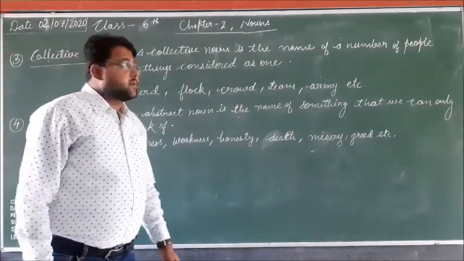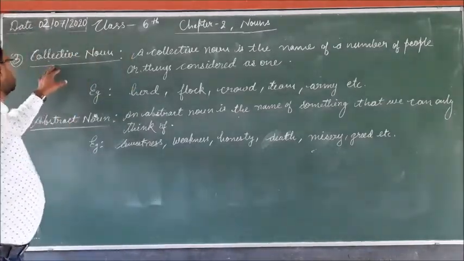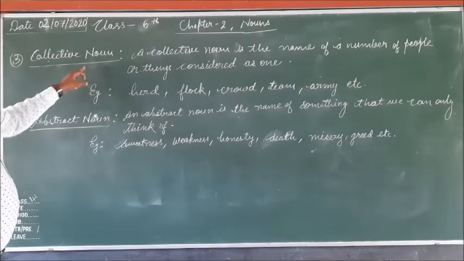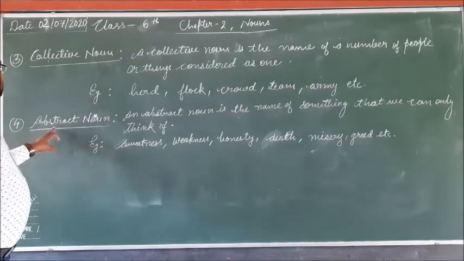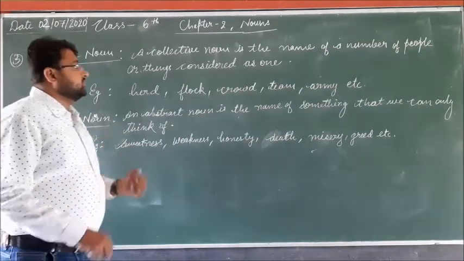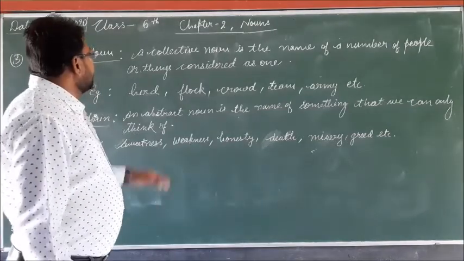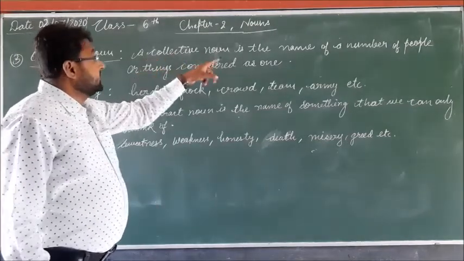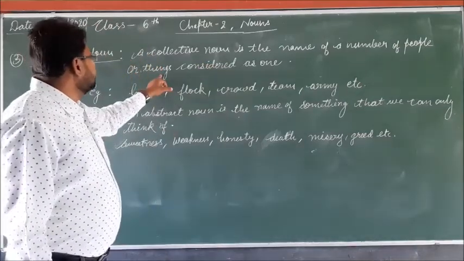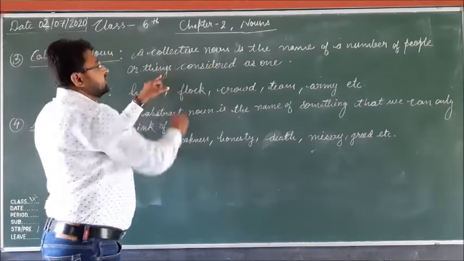Here you can see, students, the third kind of noun, the collective noun, and the fourth kind of noun is the abstract noun. So what is a collective noun? This is the collection of nouns. A collective noun is the name of a number of people or things considered as one.